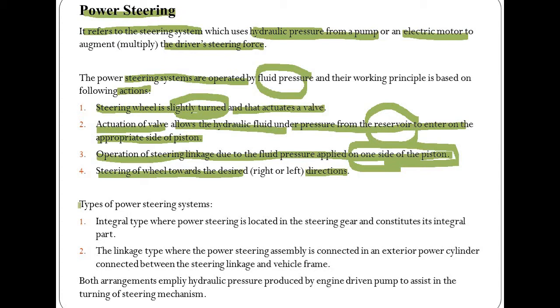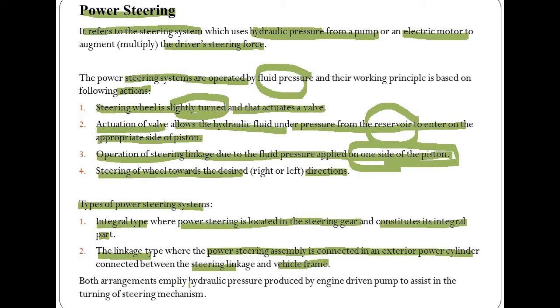Then there are some of the types of power steering system. One is the integral type, and second is the linkage type. Integral type, where the power steering is located in the steering gear and it constitutes its integral part. But in case of linkage type, the power steering assembly is connected in an exterior power cylinder connected between steering linkage and vehicle frame.